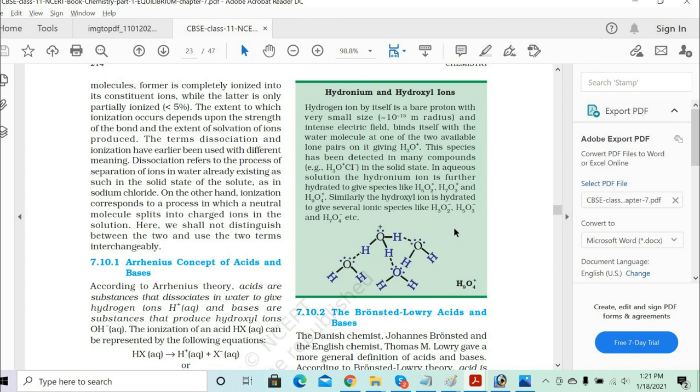One by one it starts combining with the individual water molecules and it forms different compounds altogether. So now you got the H9O4 plus ions, correct?